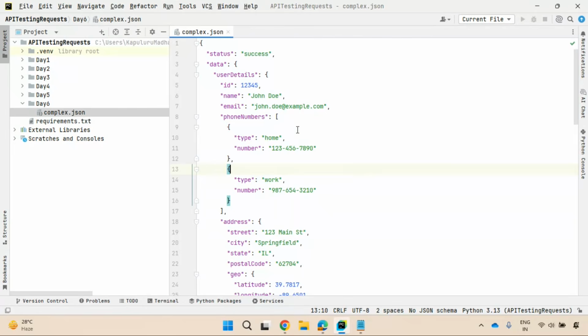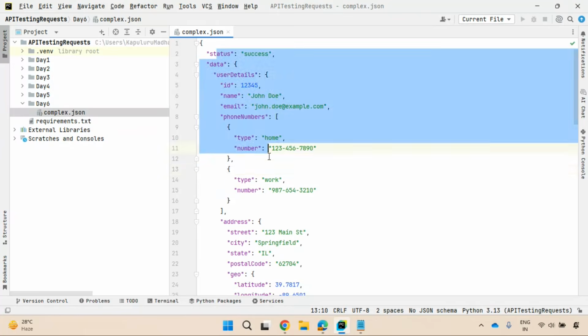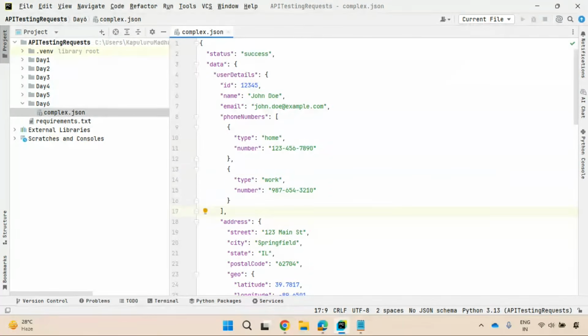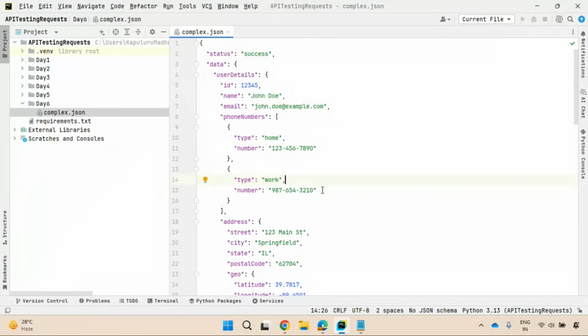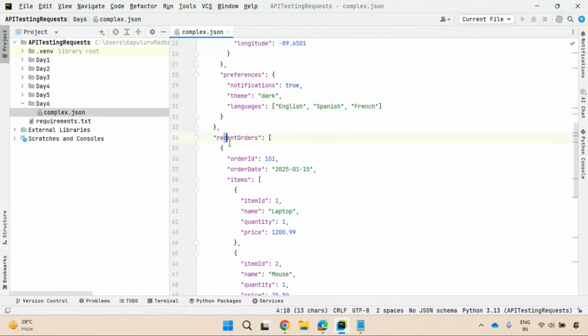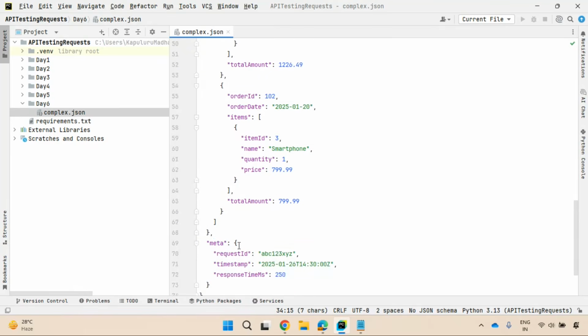This is what a complex JSON response is, where you need to deal with this data. Dealing in the sense that you need to read the data and consume the data. From this complex JSON response, we'll be seeing how you can consume it. For that, I have created some simple test scenarios: user details validation, recent orders validation, preferences and metadata validation, right? So whatever objects you have in these results: data object, user details, recent orders and meta.